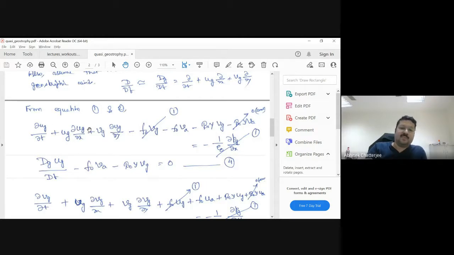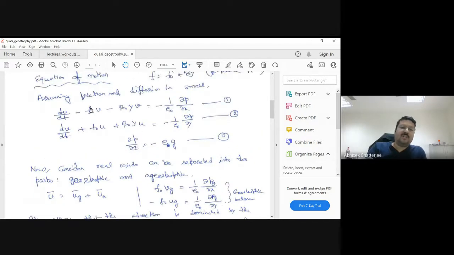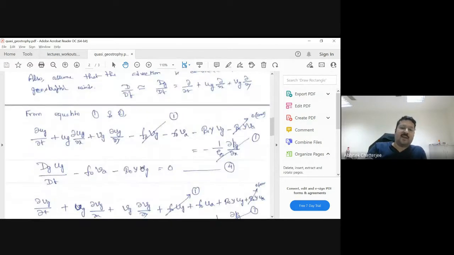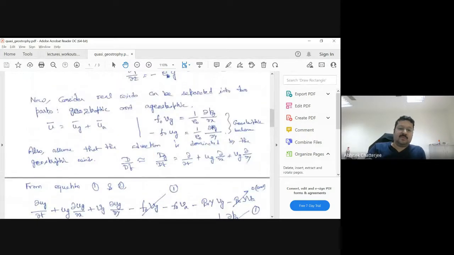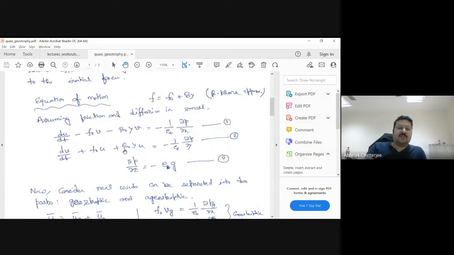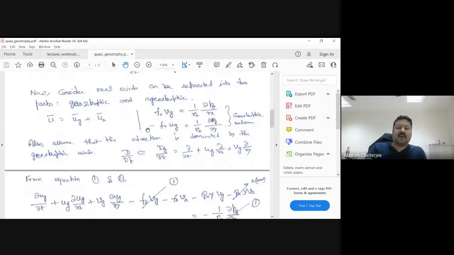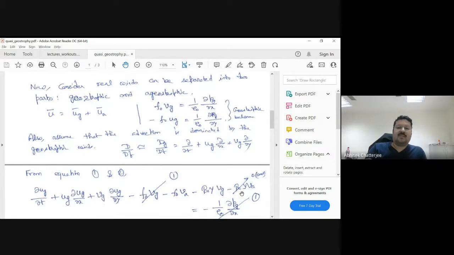Minus, what do I have? Minus f naught V, and V equals Vg plus Va. So minus f naught Vg minus f naught Va. What else do I have? Then I have minus beta naught y V. Again V, so minus beta naught y Vg minus beta naught y Va. And this is the right hand side.